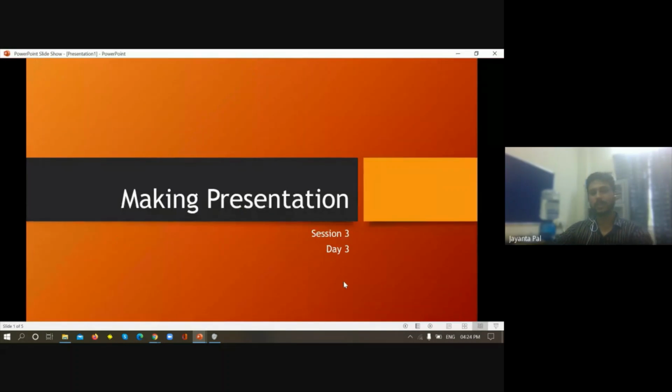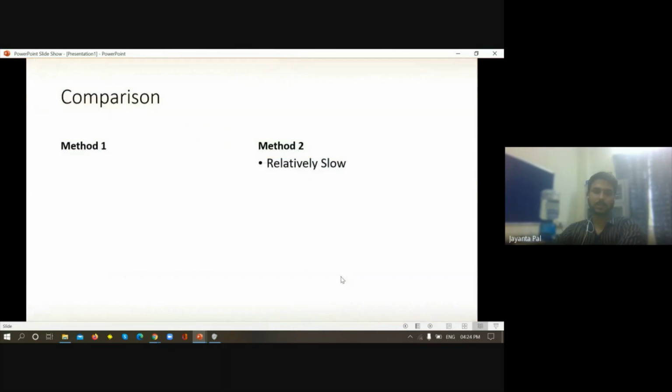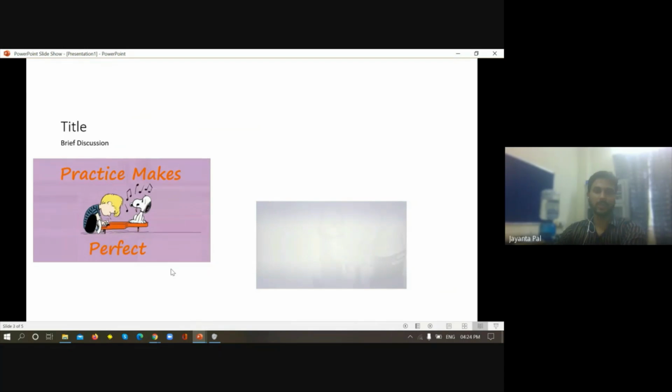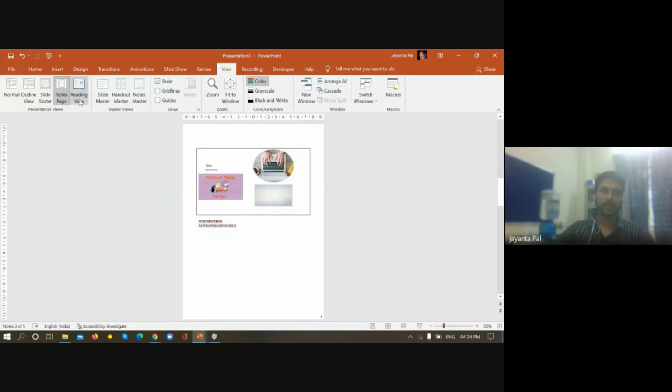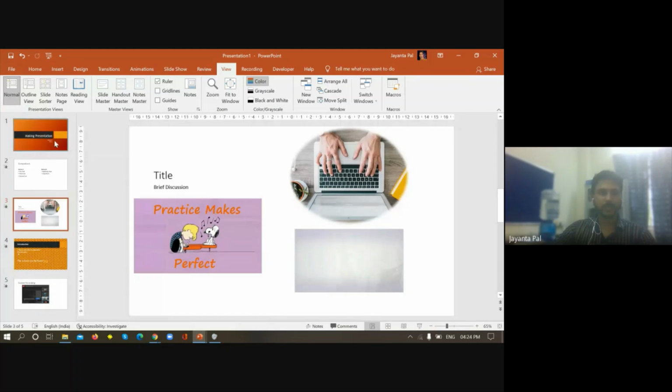Another one is a reading view. In the reading view, it will look like a preview of how it will look. It is not a presentation view, but it's known as reading view because it gives a preview. If I press escape, it will come out of the reading view, right? So let us go back to the normal view. So this is the presentation view part.